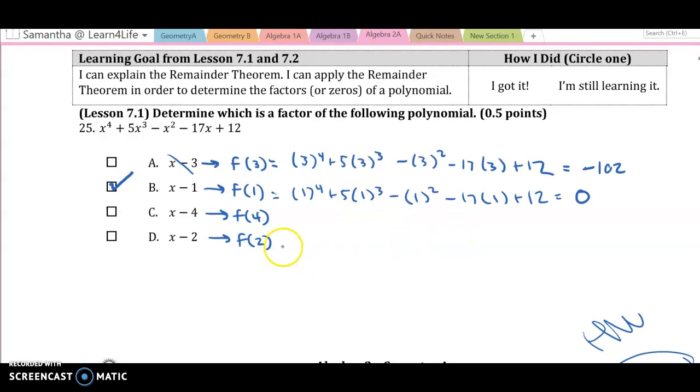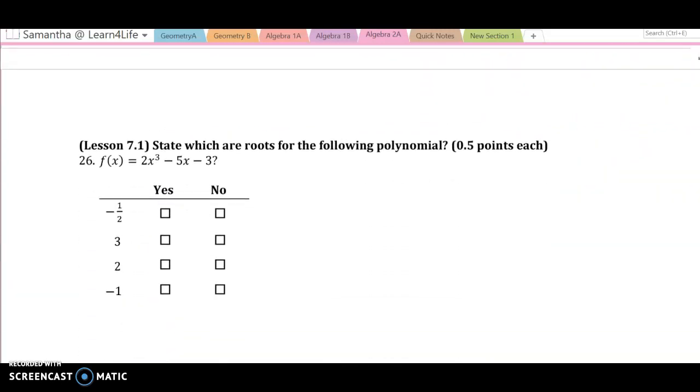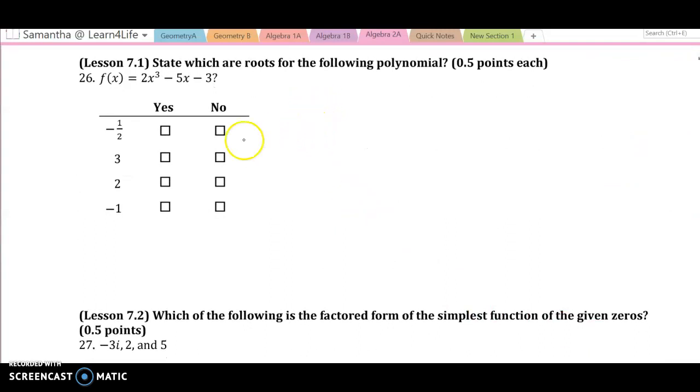Yep, I get 30. So I get 504 when I plug in this one, and I get 30 when I plug in this one. So that is my 0. State which are roots of the following polynomial. So roots are the same things as 0.